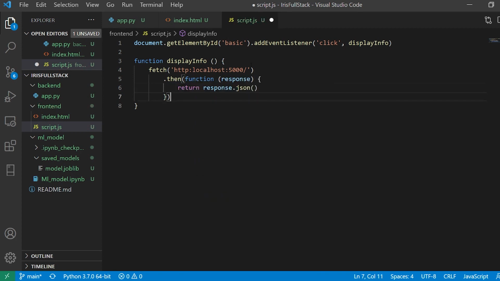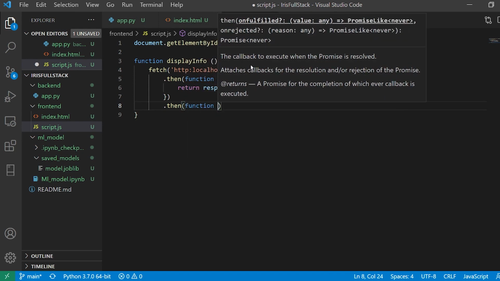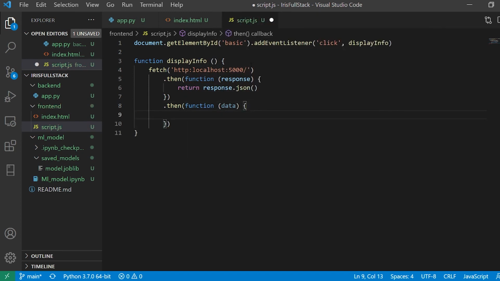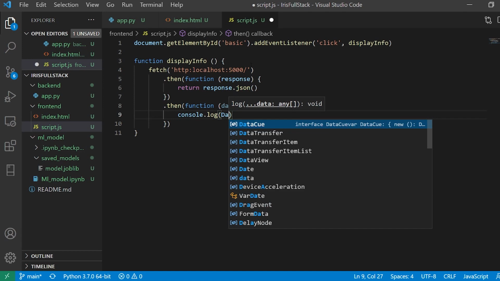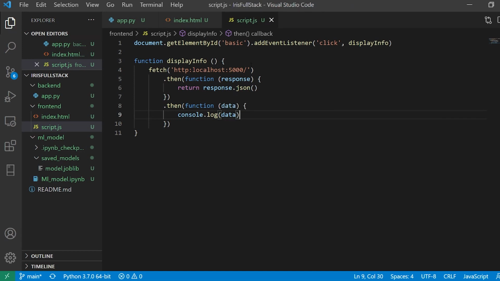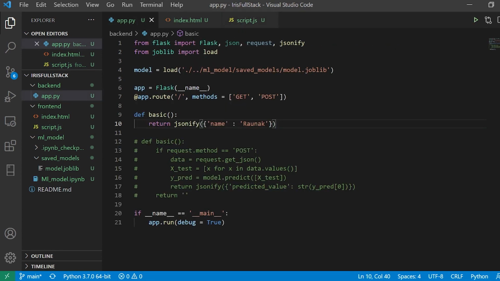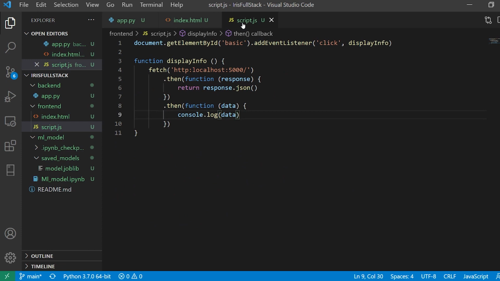Since I'm passing the JSONified data from my localhost, now I have my response, which is a JSONified object. Now I'll make a new function which is actually going to hold my data, and I'm going to console.log this data. So my API is ready. I'm going to hit with my Python, and my JavaScript is going to catch that. Let us now run this. I'm sorry, it is http colon localhost like this.